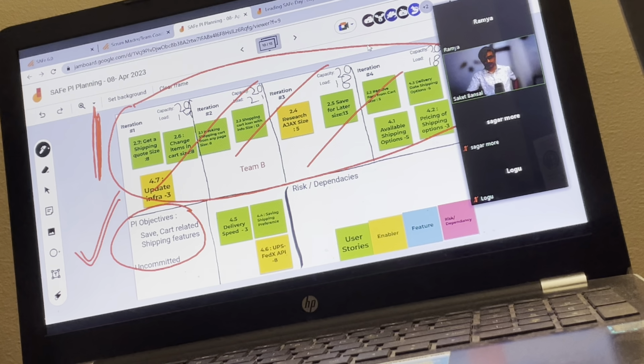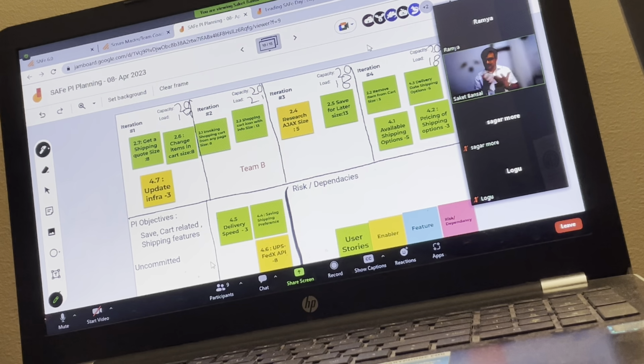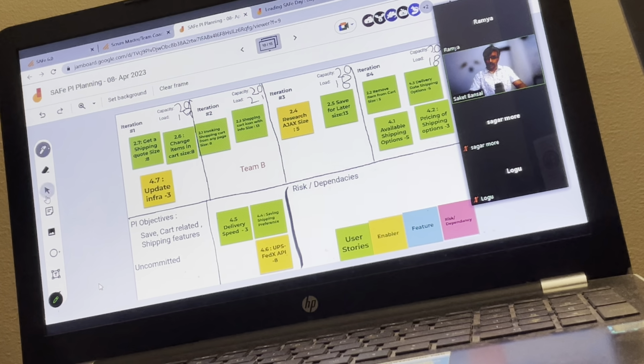My question is, if in the team backlog 2.1 is the highest priority, should we have to take that in iteration 1, or can the second or third priority come in iteration 1? It depends. The product owner will decide. If you are taking 2.1 as a high priority, then ideally you should, if you already know it.